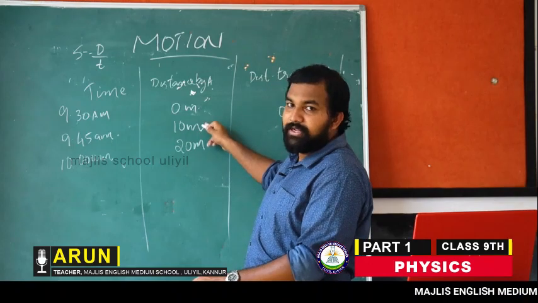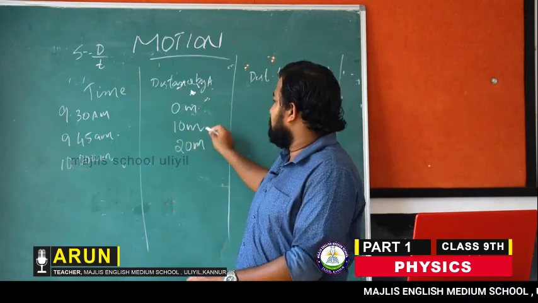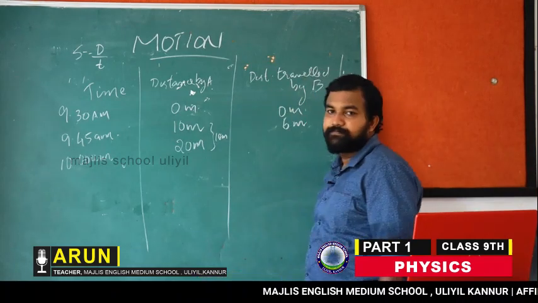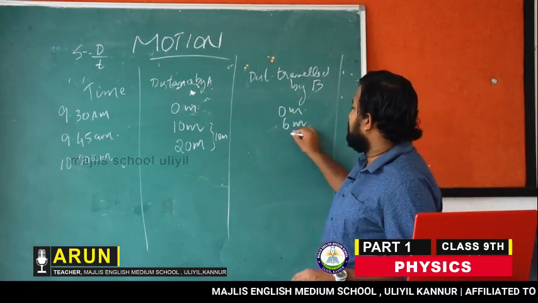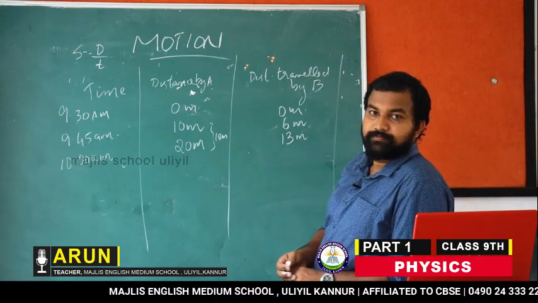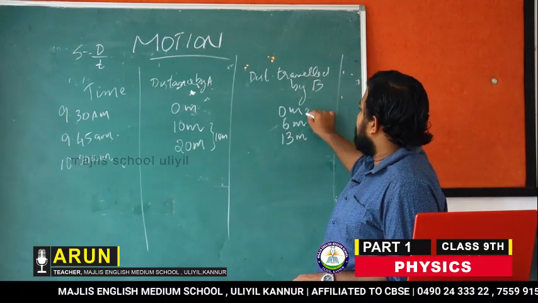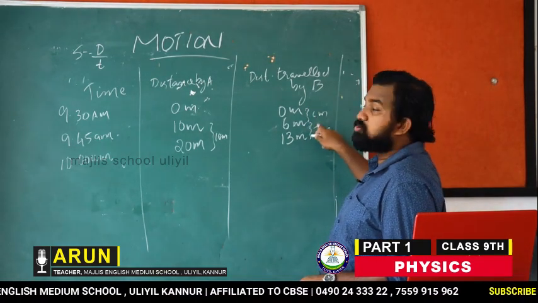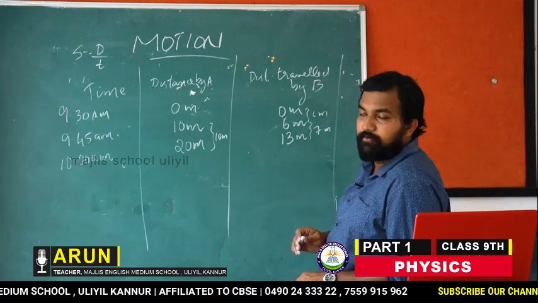From 10 meters it moved another 10 meters, so the difference is 10 meters. But car B moved 13 meters, so it was 6 and then 7 meters. The difference is 7 meters. So it is not traveling equal distance in equal interval of time.